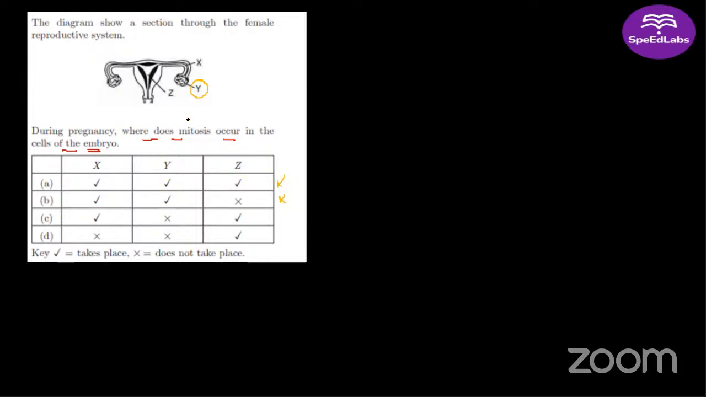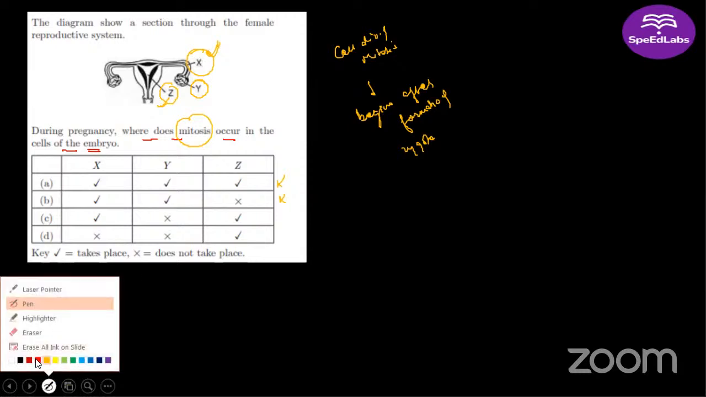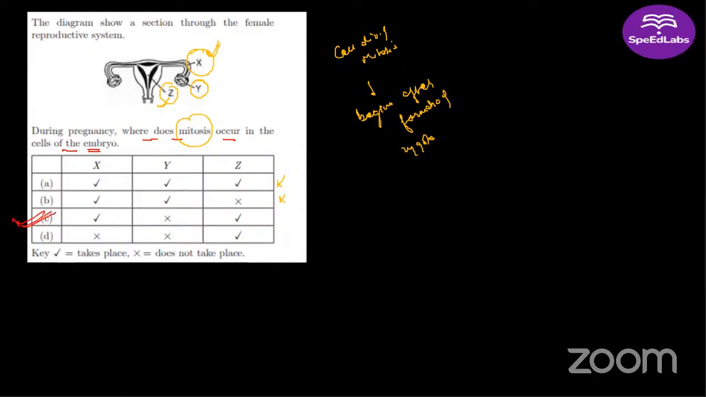So wherever there is a tick given in Y, we can simply eliminate them. Now the question is asking about mitosis. We know that cell division, or mitosis, begins immediately after formation of the zygote, right? The zygote is formed here. This is the site of fertilization, the fallopian tube. So mitosis is going to take place here, and it is going to take place here because implantation occurs here and then further cell division takes place here. Only Rishikesh has answered this question correctly. Very good, Rishikesh. The answer to this question will be C.